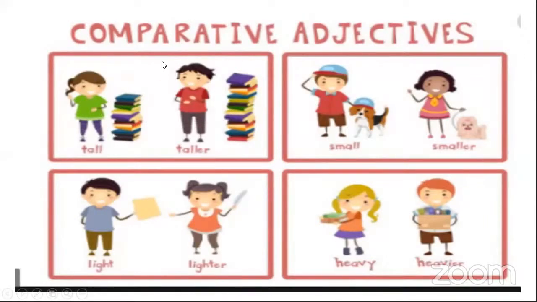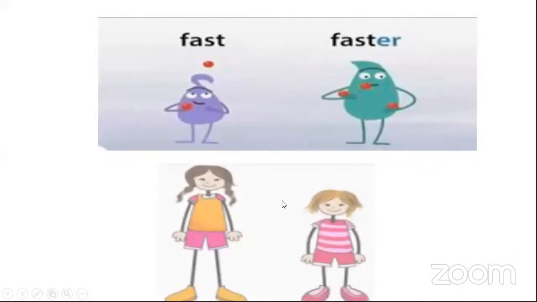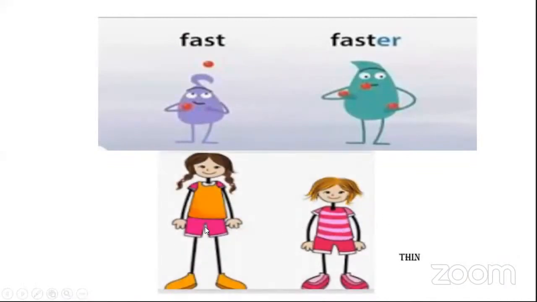This girl has a tall row of books. Can you see this? Yes. And this boy, his pyramid is taller. So tall's comparative degree is taller. Now, can you tell me small's comparative? Smaller. Yes. Light? Lighter. Heavy? Heavier. Very good. Fast? Faster. Now this girl is thin and this one will be thinner. Yes. Now we have learned about 2 degrees, positive and comparative.